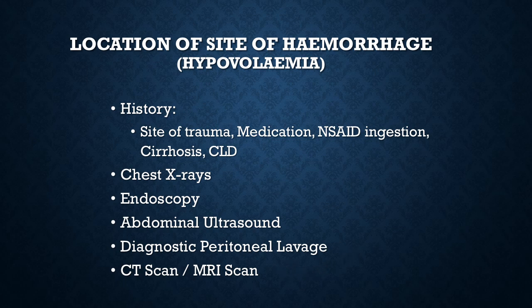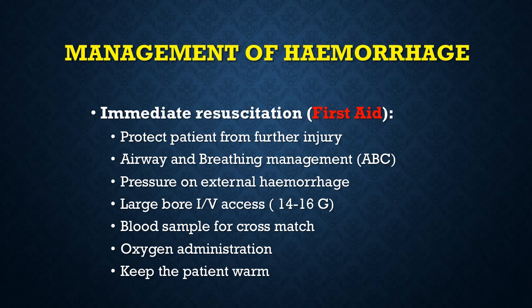Then CT scan and MRI scan remain the gold standard for liver laceration or splenic laceration, which may be partial or complete, which may be actively bleeding or may have stopped. So these are the aids that guide how to identify the site of hemorrhage.